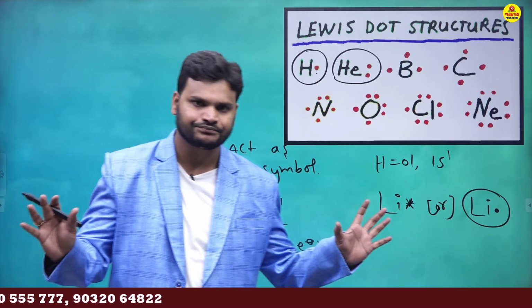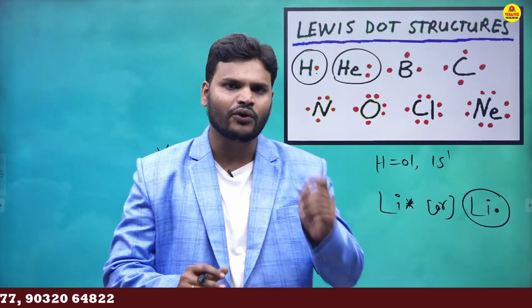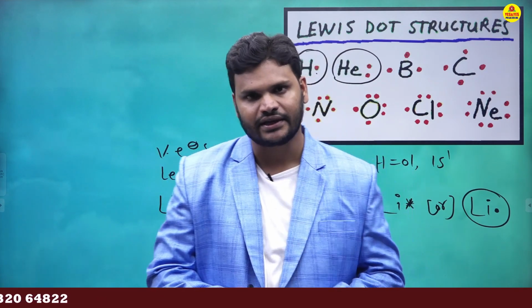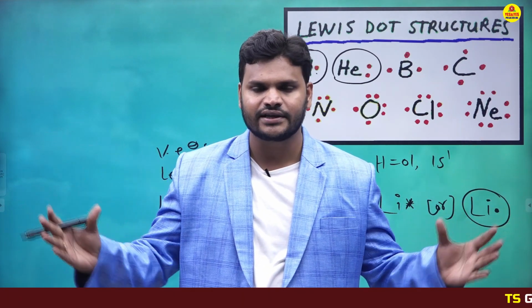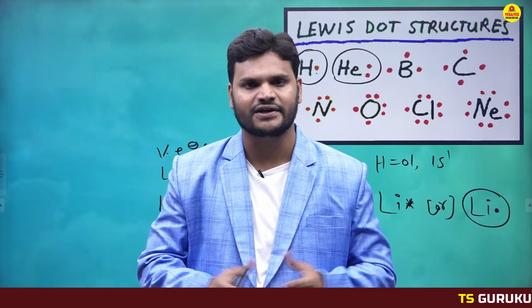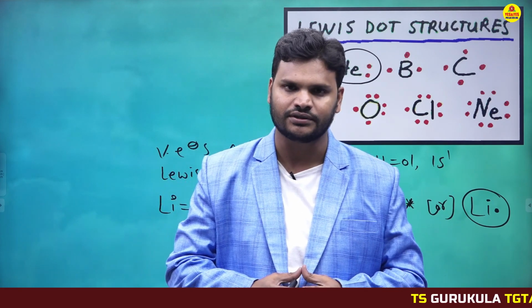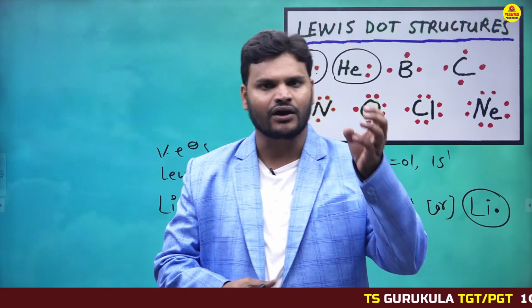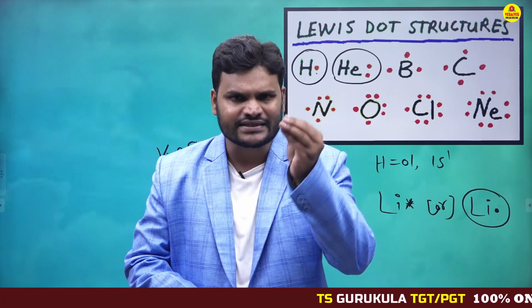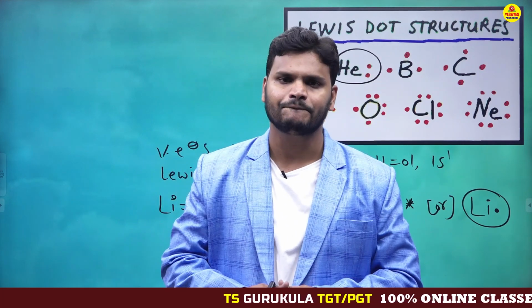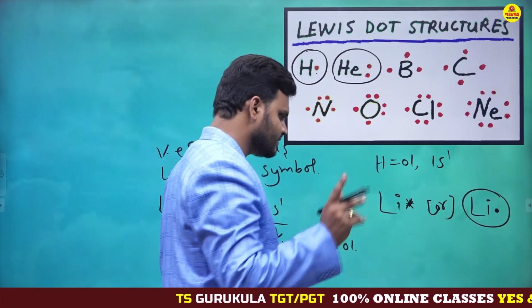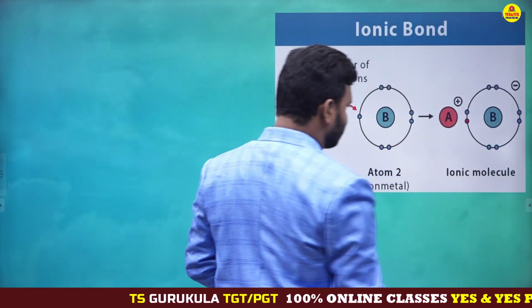Anyhow, the main important point of Kossel-Lewis theory. What does Kossel-Lewis theory explain? According to this theory, only valency electrons participate in bond formation. This is an important point. According to this theory, valency electrons act as Lewis dot symbols. Is it clear? Next, we need to discuss octet configuration, my dear students.